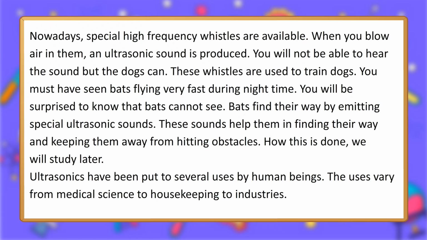You must have seen bats flying very fast during night time. You will be surprised to know that bats cannot see. Bats find their way by emitting special ultrasonic sounds. These sounds help them in finding their way and keeping them away from hitting obstacles. How this is done, we will study later.